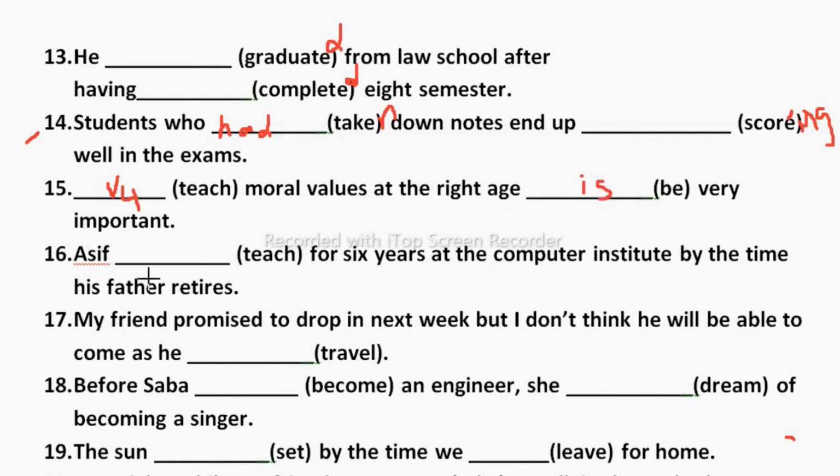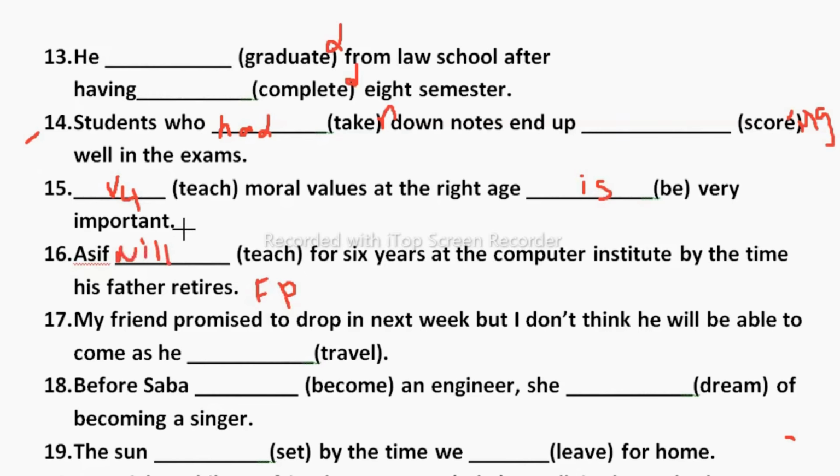Now Asif dash for 6 years at the computer institute by the time his father retires. Here we are showing the perfect tense because it did not happen yet. Future perfect, it's going to happen. So Asif, because he's singular, and we are talking about future, will have.